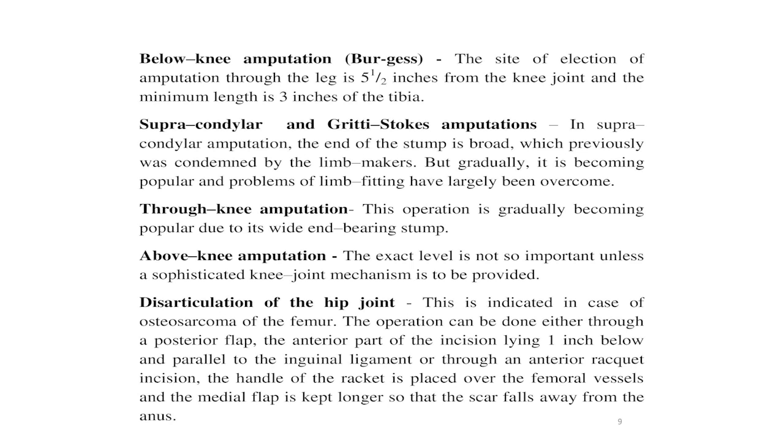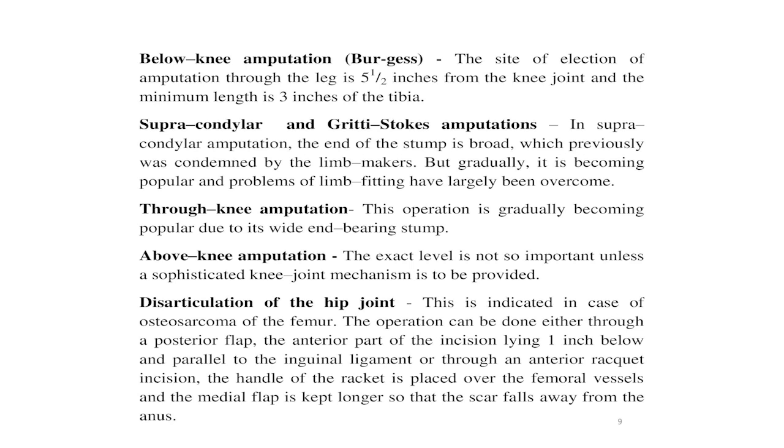Now, the disarticulation of the hip joint. This is indicated in case of osteosarcoma of the femur. The operation can be done either through a posterior flap, the anterior part of the incision lying 1 inch below and parallel to the inguinal ligament, or through the anterior racket incision. The handle of the racket is placed over the femoral vessels and the medial flap is kept longer so that the scar falls away.